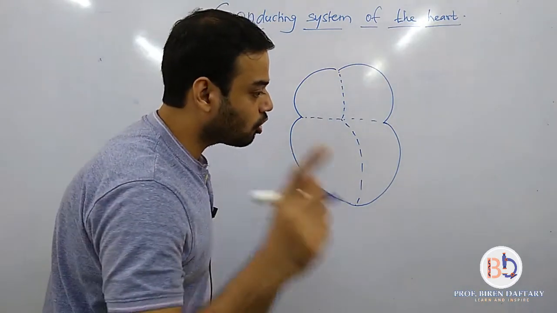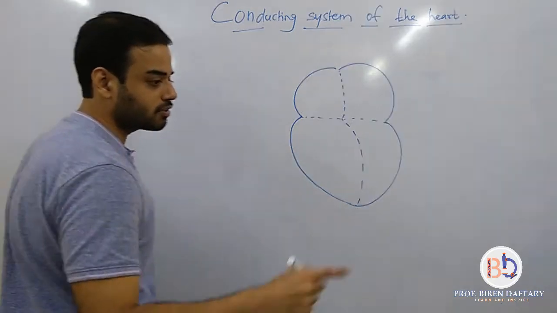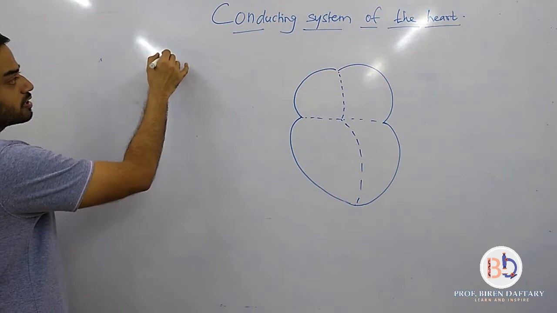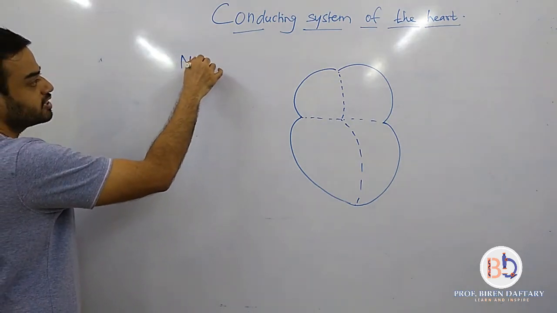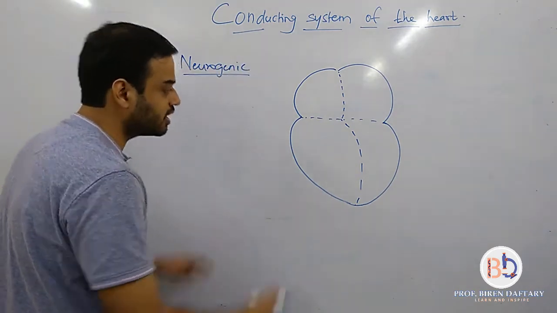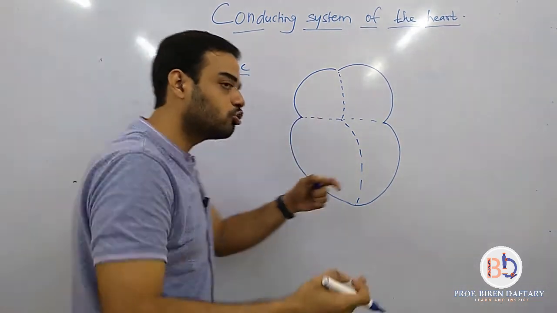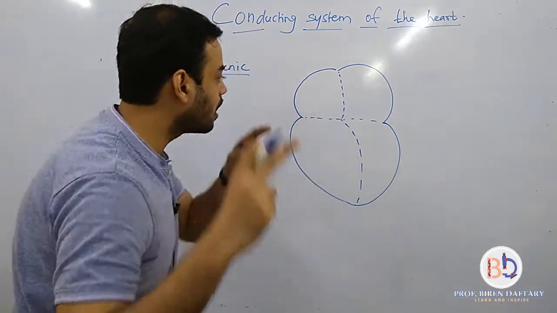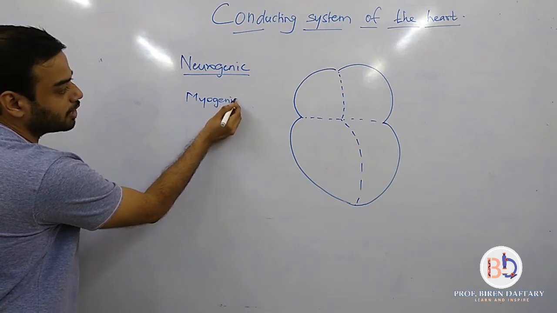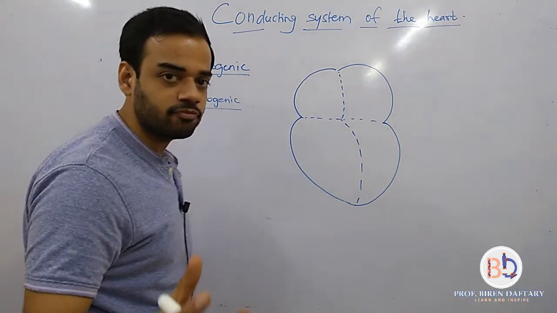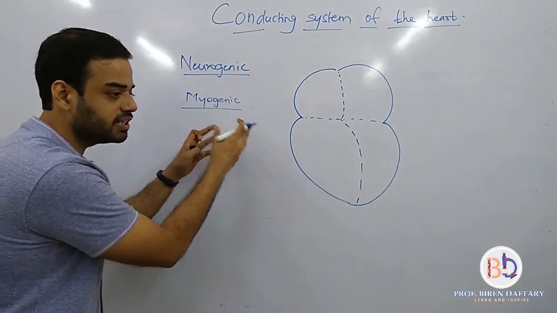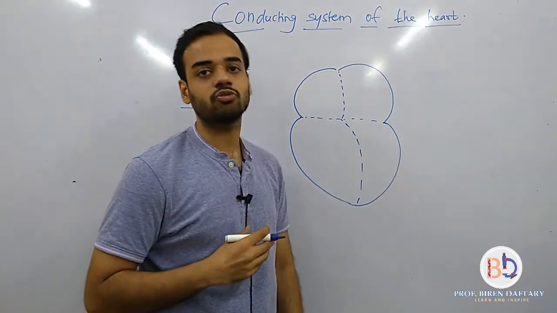So normally all the organs which get message from the nervous system for contraction and relaxation, these organs or these muscles are called as neurogenic muscles. Okay, neurogenic, neuro means nervous system, यहाँ से मैसेज आ रहा है, but heart खुद को ही मैसेज दे रहा है चलाने के लिए. So heart is called as myogenic. Are you getting this difference? Myo is myocardium, which is the middle muscle of the heart. So myogenic means heart itself starts its own contraction.